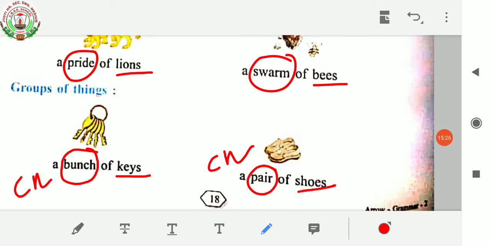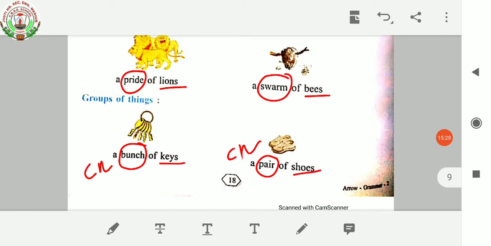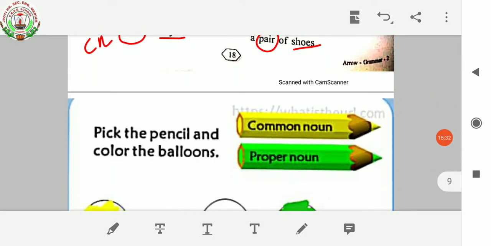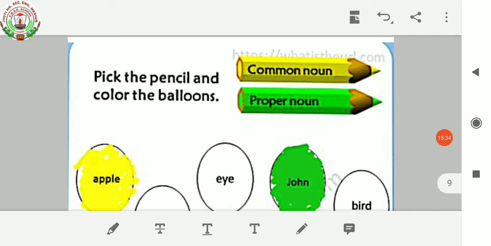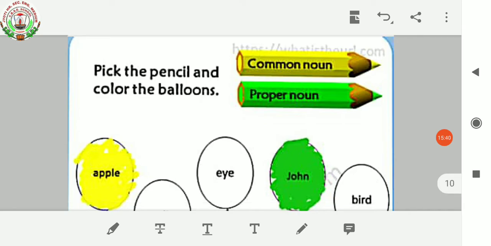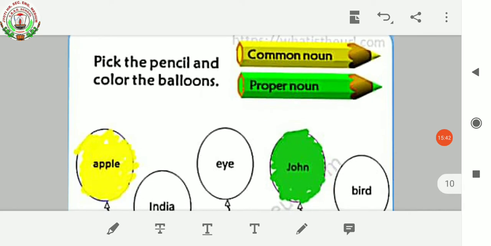So these are all the examples of collective nouns. My dear children, this is your homework. This you have to do in your English copy. Like this you have to draw, and like this you have to write: pick the pencil and color the balloons. Common noun and proper noun.